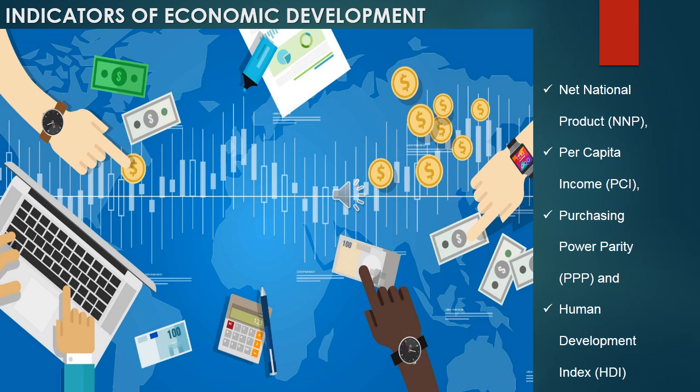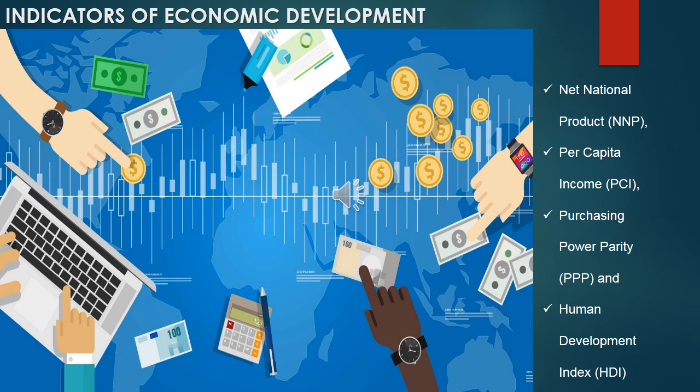So what are the major indicators of economic development? What are the parameters to understand or know about economic development? The major indicators to measure the level of economic development are net national product, per capita income, purchasing power parity and human development index.